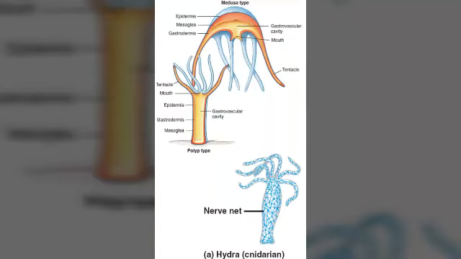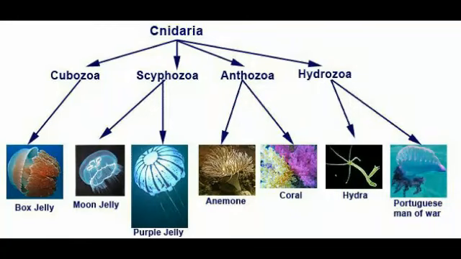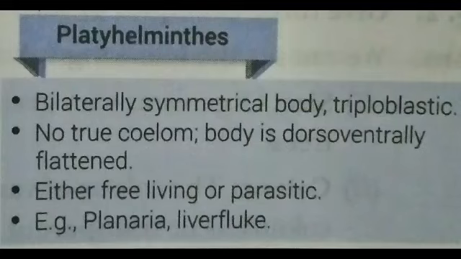Hydra is a very interesting organism and it is found in seawater as well as freshwater. This is the group of different categories of phylum Cnidaria like Cubozoa, Scyphozoa, Anthozoa and Hydrozoa. But these categories are not in your syllabus. Just to understand the types of living beings, I have pasted this picture in your video.